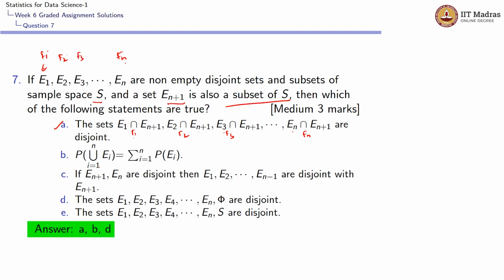The probability of union of each of the disjoint sets is equals to sum of the probabilities. That is the second statement. Since these are disjoint sets, the probability of the union will be nothing but the sum of the probabilities of each set. So the second option is correct. Third option is En plus 1 and En are disjoint, then E1, E2, and so on, En minus 1 are disjoint with each other. We'll draw a diagram for this and look at the answer, because that is quite tricky.